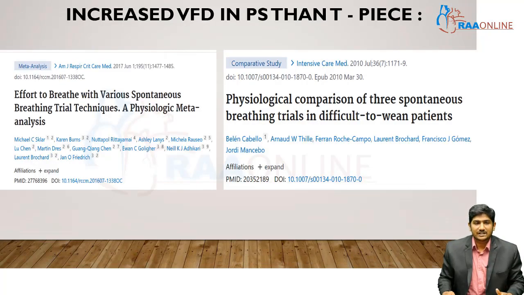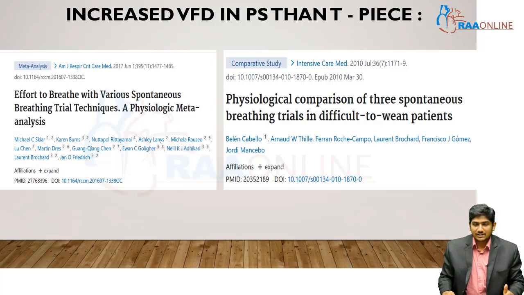There were two more studies, in 2017 and 2010, where the effort to breathe with various spontaneous breathing trial techniques was analyzed, and the other study, a physiological comparison of 3 spontaneous breathing trials in difficult to wean patients. Both these trials informed us that there are increased ventilator-free days with pressure support than T-Pieces.